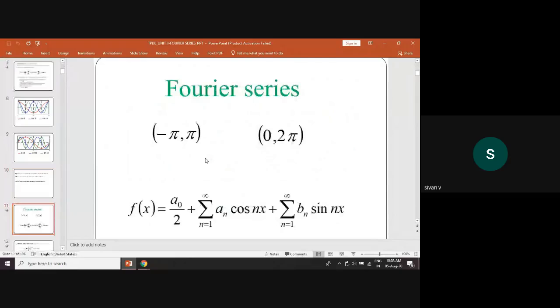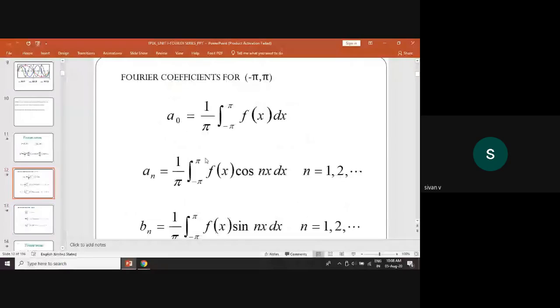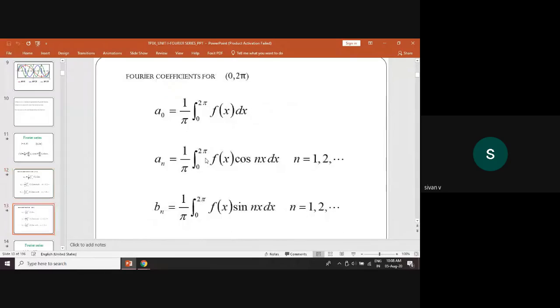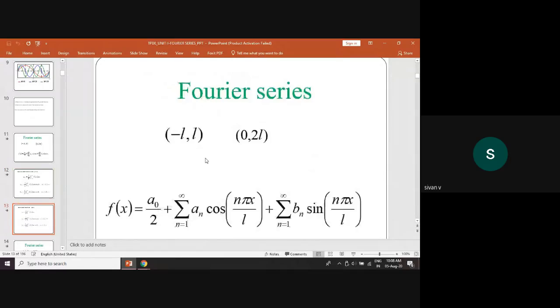And Fourier series representation, the minus pi to plus pi and 0 to 2 pi, f of x equal to this value. Next, Fourier coefficients a0, an, bn in the interval minus pi comma plus pi, and Fourier coefficients for the interval 0 to 2 pi. And Fourier series for the interval minus L comma plus L and 0 to 2L.